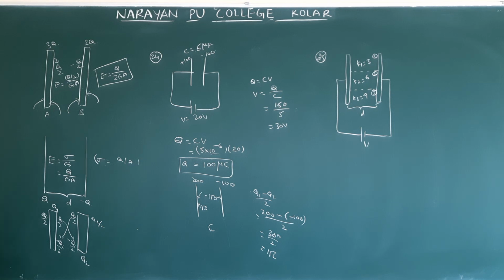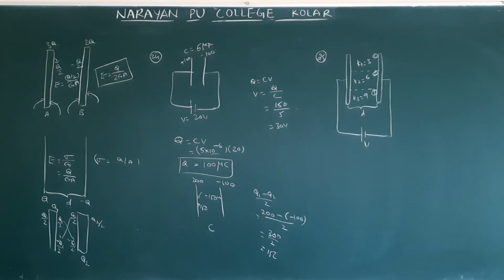Next is question number 25. I have given the diagram already on the board. You can see the diagram in your book. In a parallel plate capacitor, the plates are kept vertical. The upper 1/3 space, that is very, very important, is filled with dielectric K1. Middle 1/3 is filled with K2. Lower 1/3 is filled with K3. Those are the values they give.